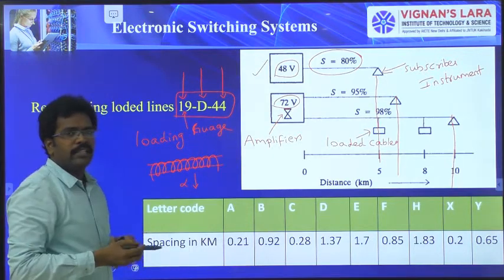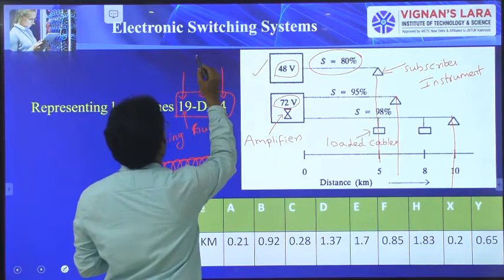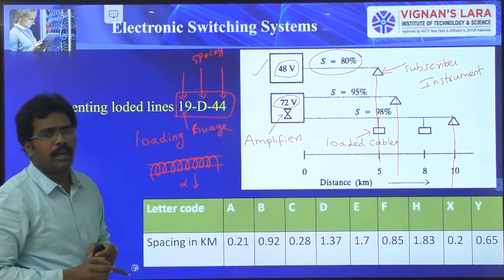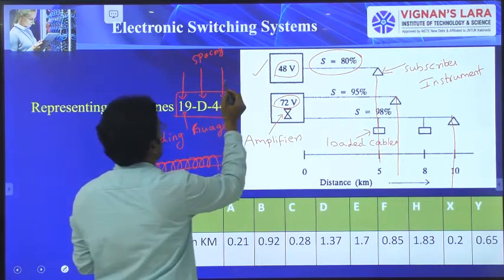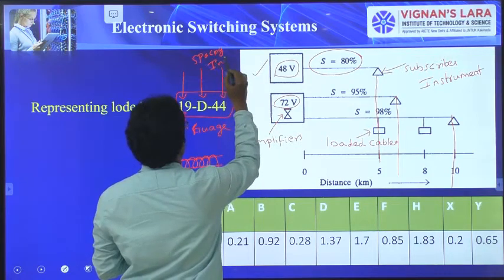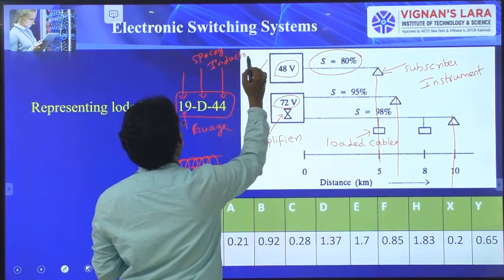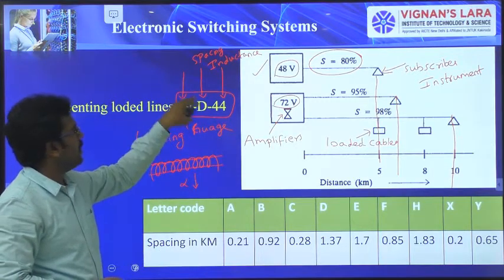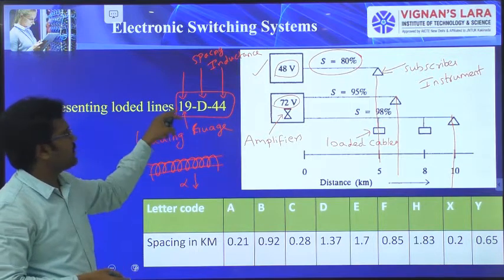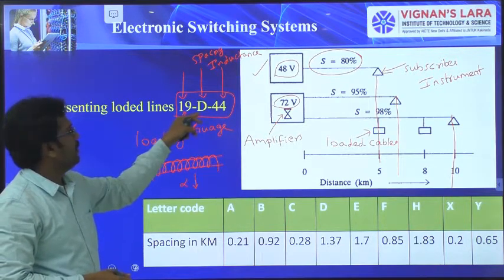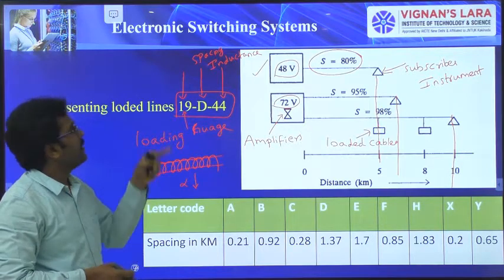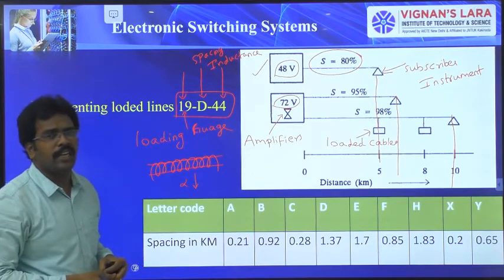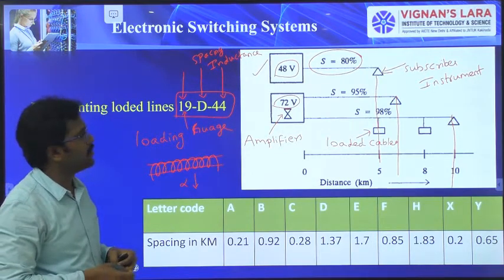The first number indicates the gauge number, the alphabet indicates spacing in terms of kilometers, and the last one indicates how much inductance it is going to add because of the loaded cables. So there are 3 points you have to understand from the notations of loaded cables. First one indicates the gauge number, the second one, the alphabet, indicates the spacing, and the last one indicates how much inductance it is going to add to the system because of the loading.